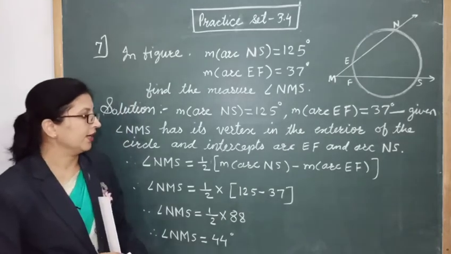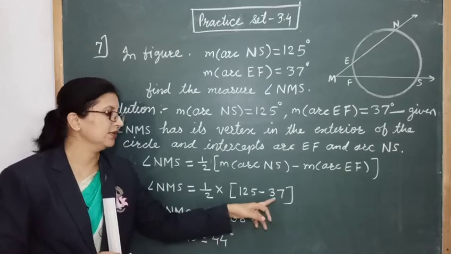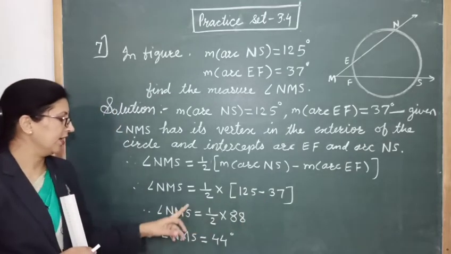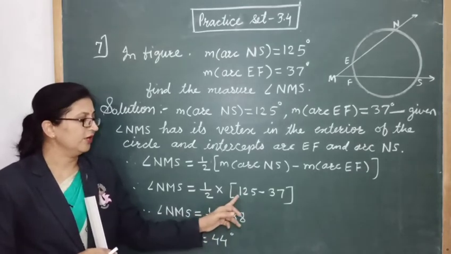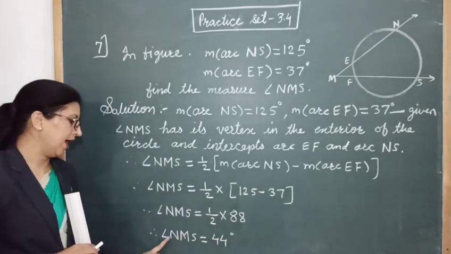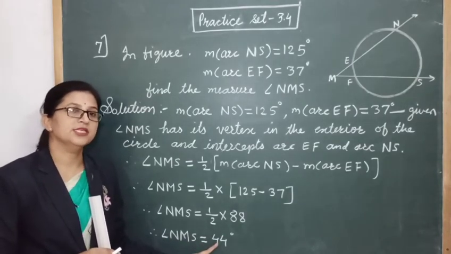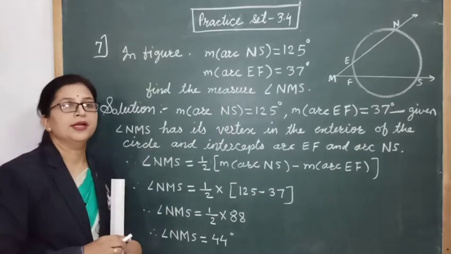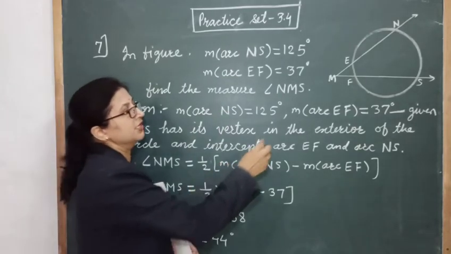Now arc NS is given 125 degrees and EF is given 37 degrees. So angle NMS is equal to half into 125 minus 37, that is 88. Therefore angle NMS is equal to 44 degrees. So in this way, by using the property of intersecting chords, we can find the measure of this angle.